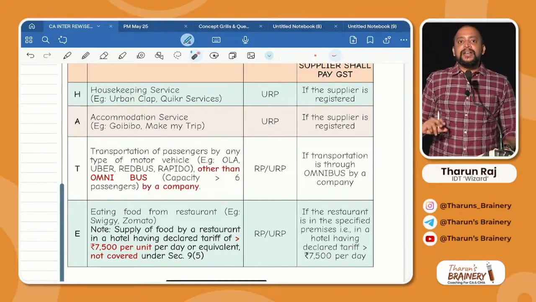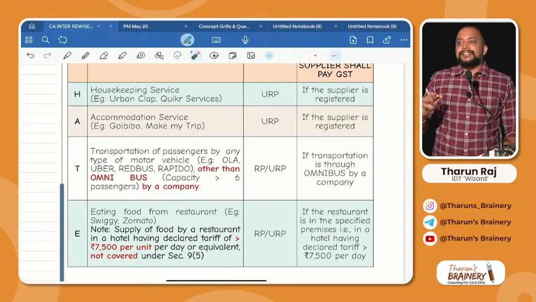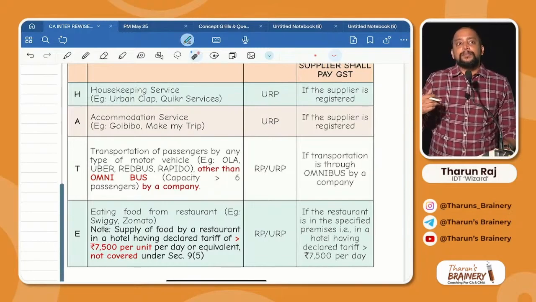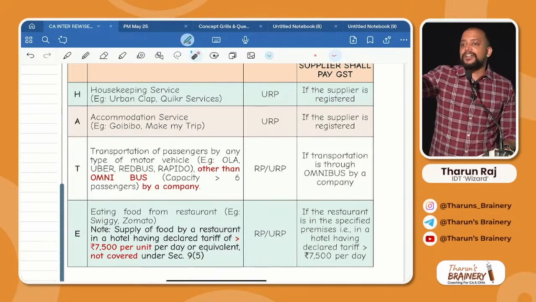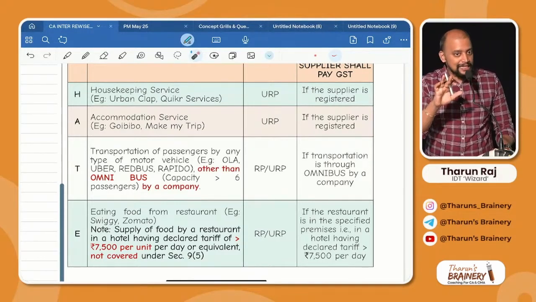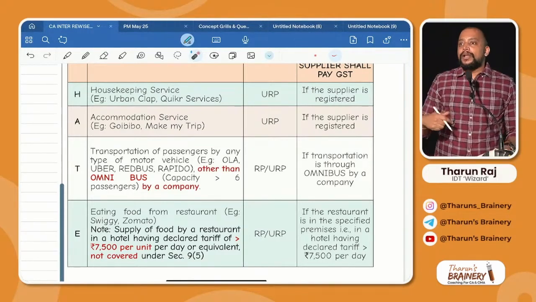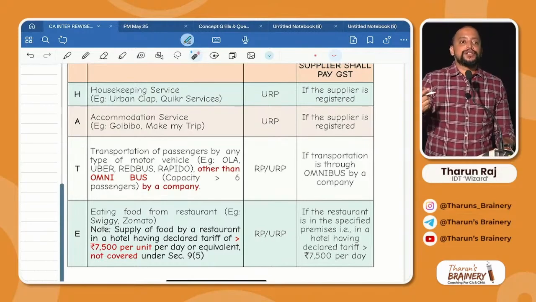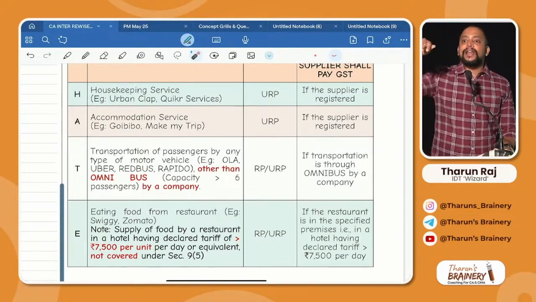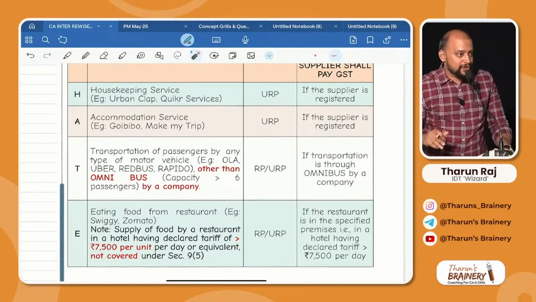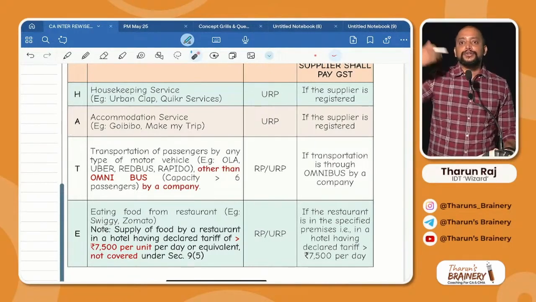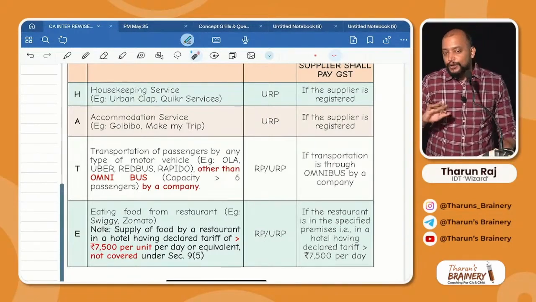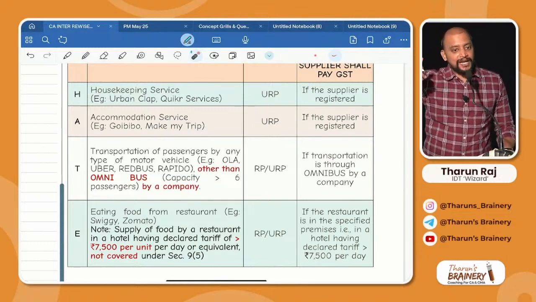Understood? Now, the supplier will not pay GST. For example, I am a restaurant, I am supplying food through e-commerce operator Swiggy, then Swiggy only will pay GST. I will not pay GST. Same way, I am an Ola driver providing transportation through Ola cabs. In this case, Ola only will pay GST. I will not pay GST. Same is the case, I am a hotel and I list it through OYO. Hotel owner will not pay. OYO Rooms will pay GST.